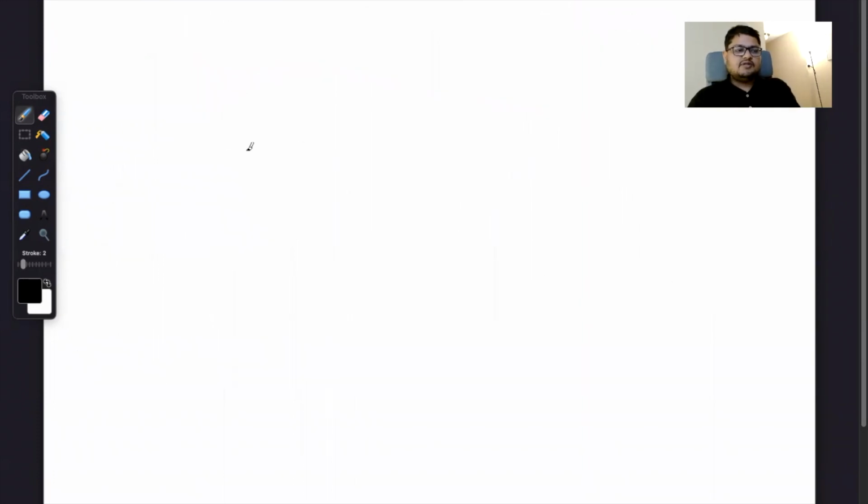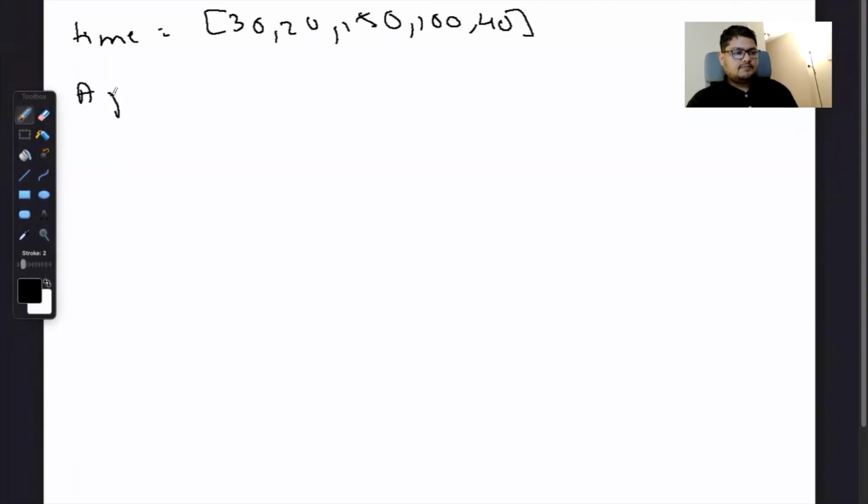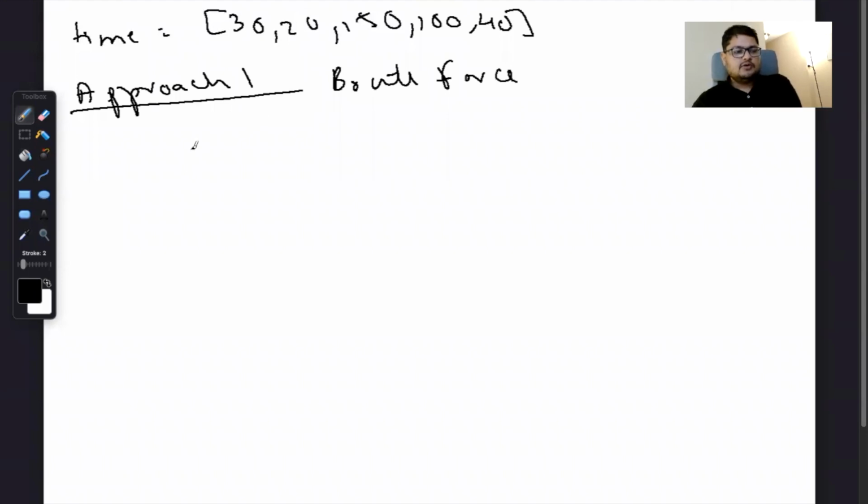Now, this question can be solved in two ways. Let's go back to the question. So the first way is approach one, which is the brute force approach that can be used. Here we can iterate through the loop, right? The array here is 30, 20, 150, 100, and 40.